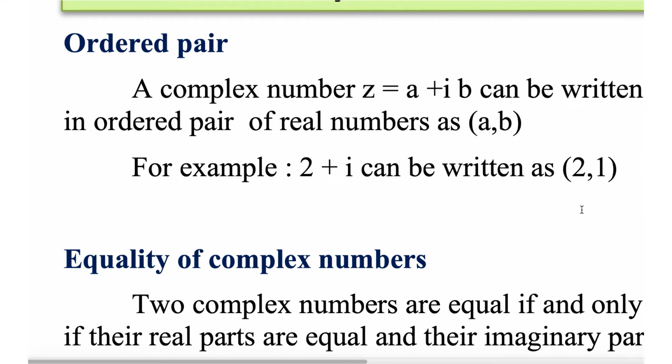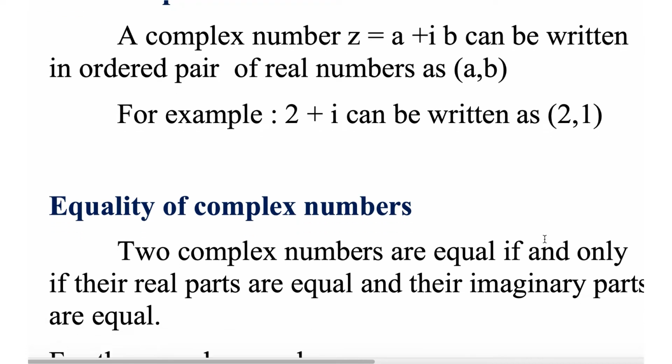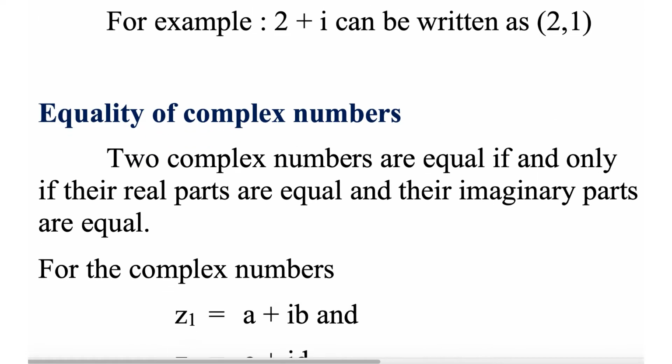Ordered pair. A complex number z equal to a plus ib can be written in ordered pair of real numbers as a comma b. For example, 2 plus i can be written as 2 comma 1. Okay, ordered pair representation. Equality of complex numbers. Two complex numbers are equal if and only if their real parts are equal and their imaginary parts are equal.